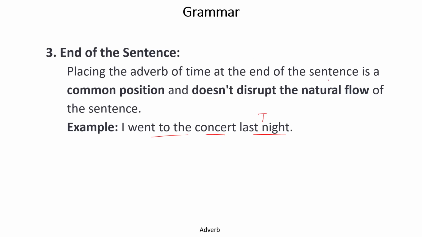Placing an adverb of time at the end of a sentence is a common position and doesn't disrupt the natural flow of the sentence. So this is actually the right position of time. But in spoken English nowadays, we use all the positions. In writing as well, we use all the positions of adverb of time, depending on the emphasis, or which word we want to emphasize in a sentence.